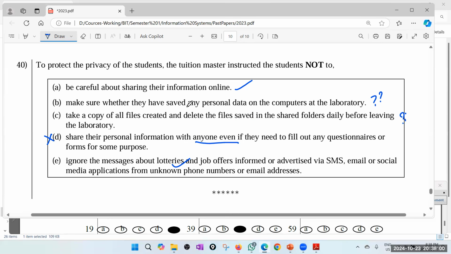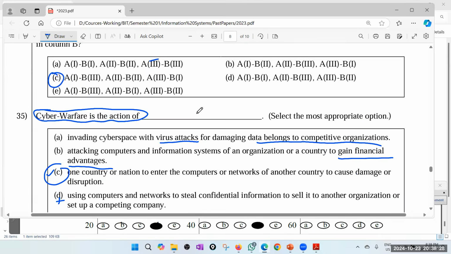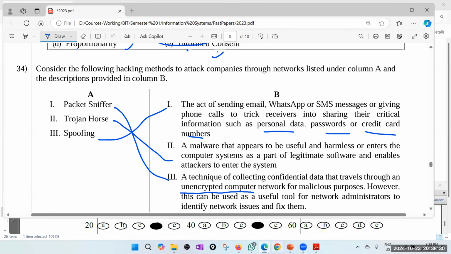Make sure whether they have saved any personal data on the computer at the... Anyway, this is, I think, not properly worded. Okay, I feel like D is the wrong answer. Not to do. Okay, that is share their personal information with anyone, not anyone, right? So I'll go for D. Yes, D. So that's it. So that's it about the 2023 paper.